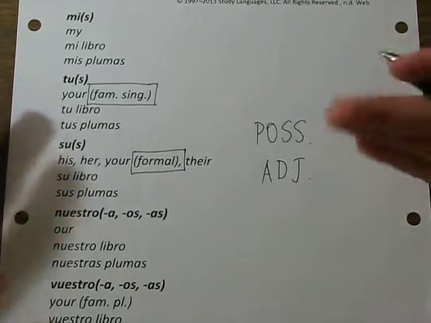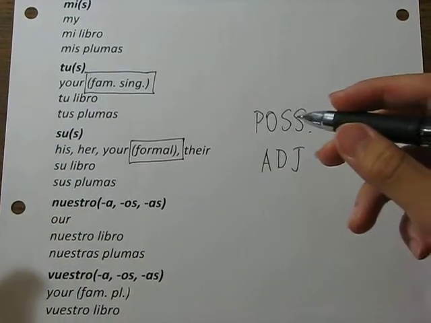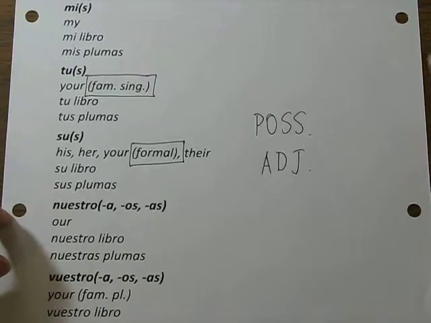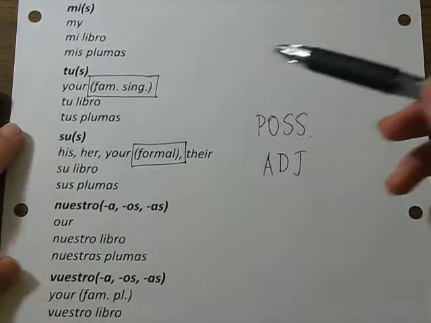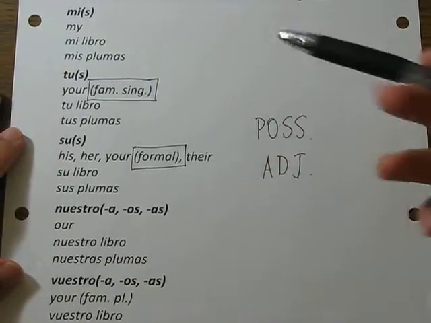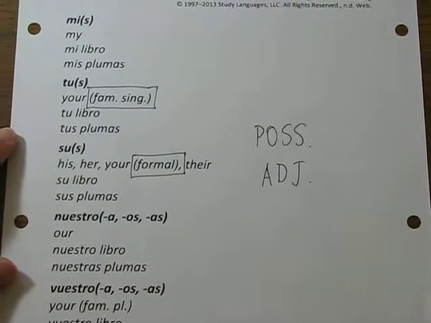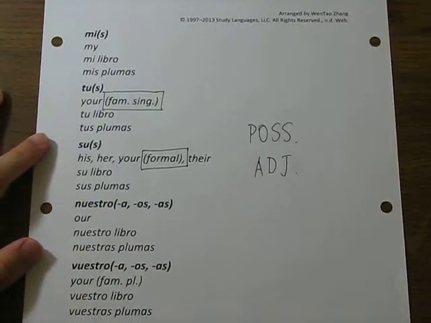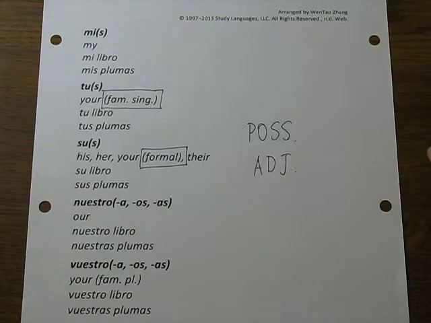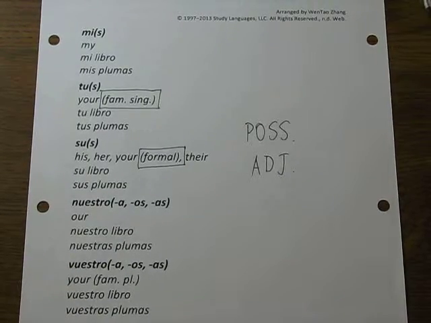Because Spanish has two forms. So when you're talking to a friend, you use the familiar, and when you're talking to someone formal, you use the formal, right? It's that simple. So I'm going to pause here for a second, and let you all look at this. Pause the video if you want, just to look at these.